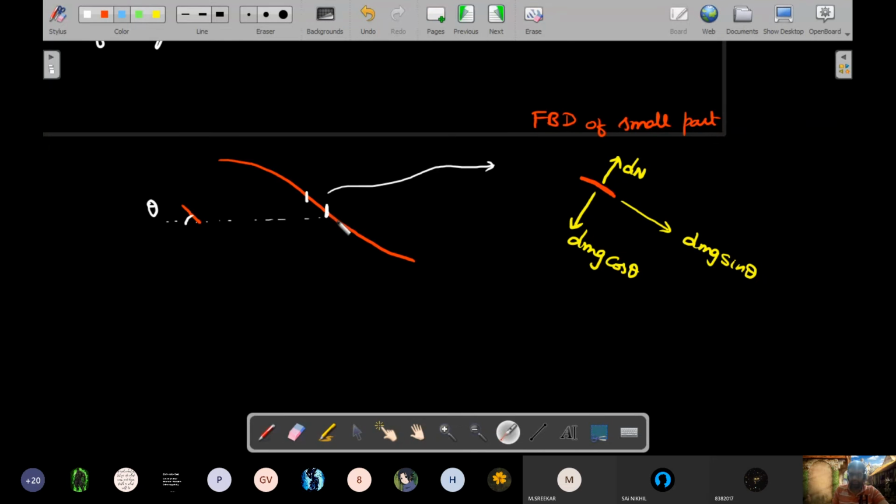There'll be forces of tension. Always remember, wherever you cut it, there should be tension as an external force that you have to put. So I'll put a tension this side and tension this side, but it could be variable because this time the rope has mass. Remember, along an ideal thread, tension will remain the same, but once the rope has mass, you should always consider the variation of tension. In calculus language, if this is T in this direction, then this should be acknowledged as T plus dT.